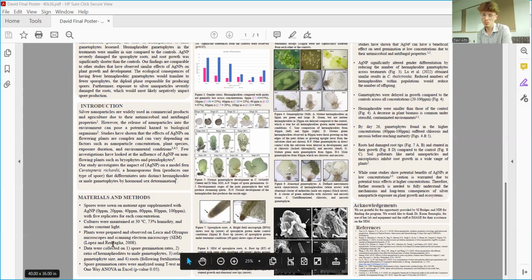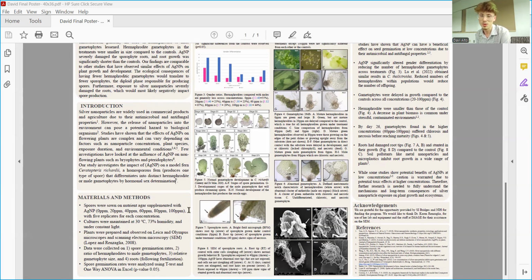Data was collected on spore germination rates, ratio of hermaphrodites to male gametophytes, relative gametophyte size, and sporophyte roots following fertilization. Spore germination rates were analyzed using a one-way ANOVA and a t-test.